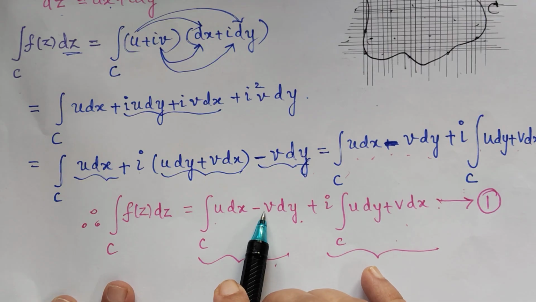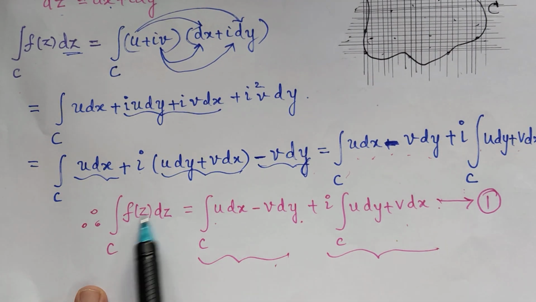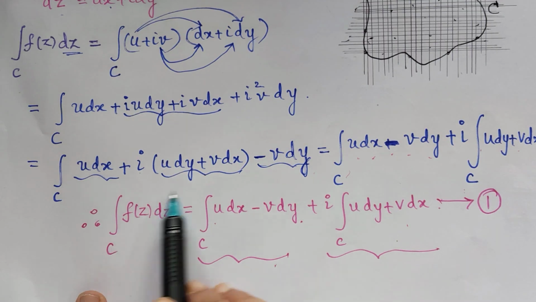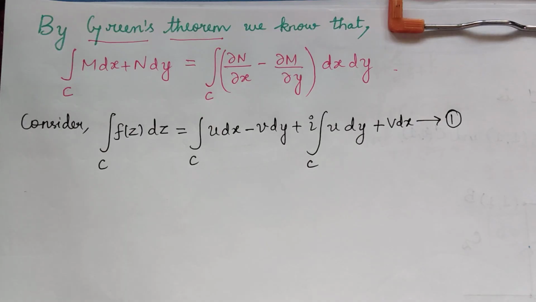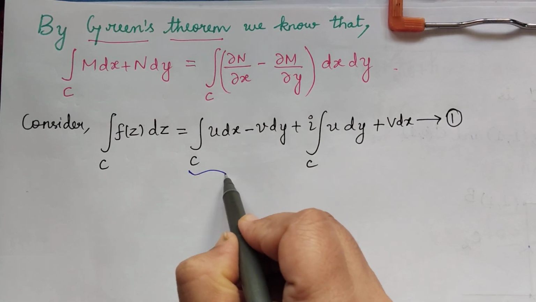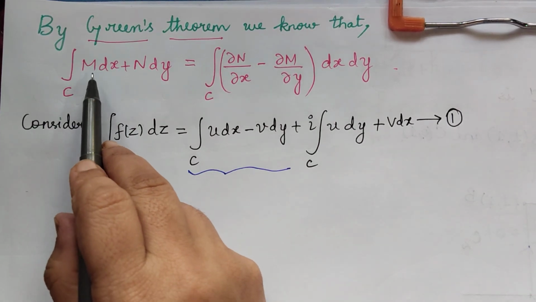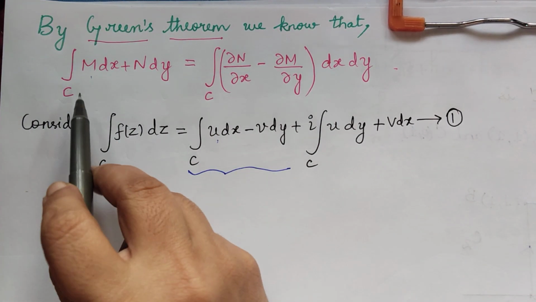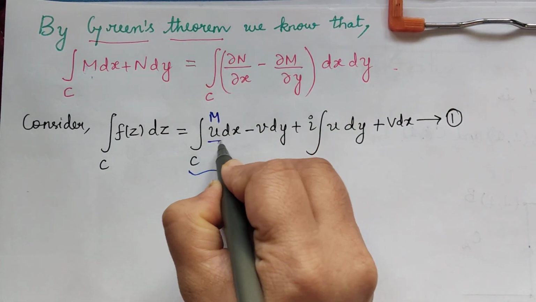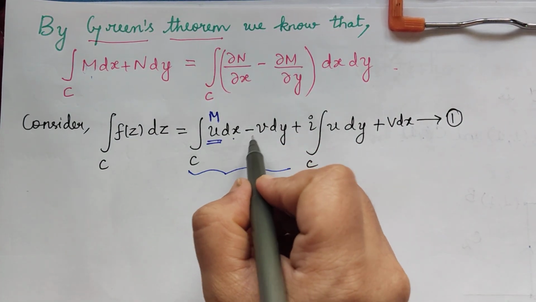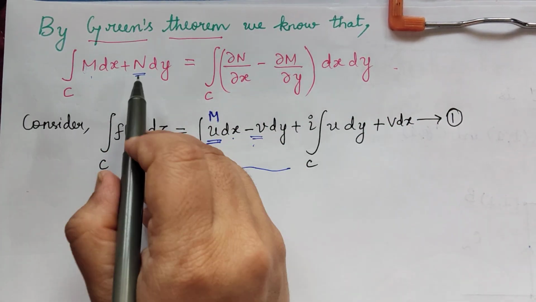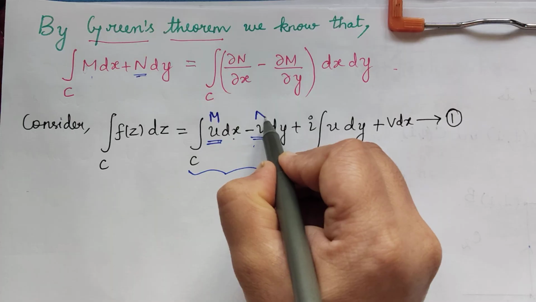In this first integral, let me just write this once again so that it will be easy for me to show in one lecture. Now that equation 1 I have taken and written here. Now we will compare this first integral to this. At the place of M, we have u for this integral, so M dx plus N dy. At the place of N, we have minus v.